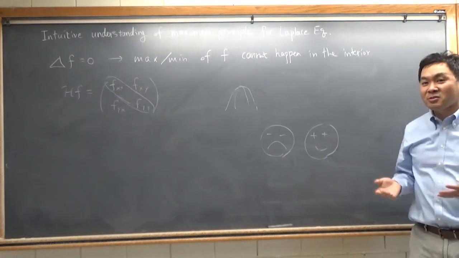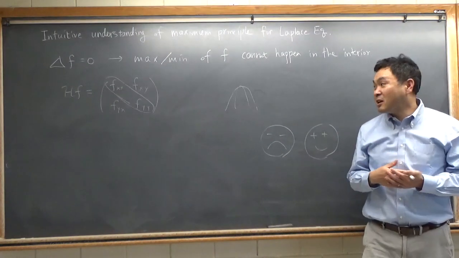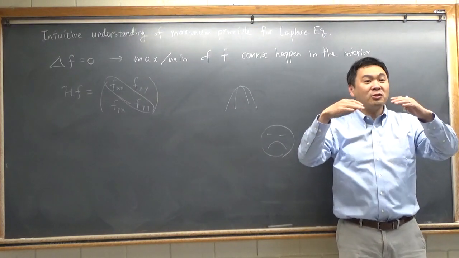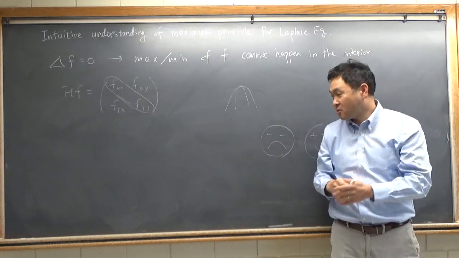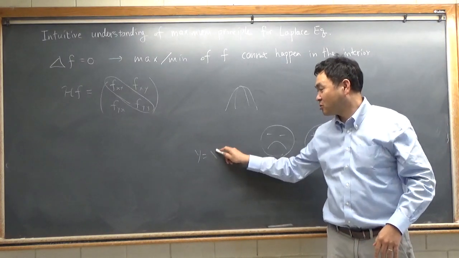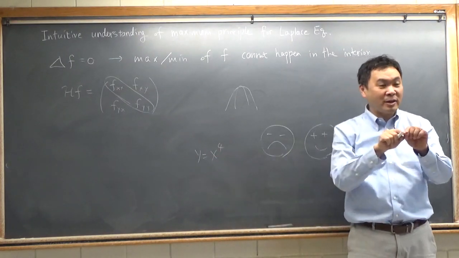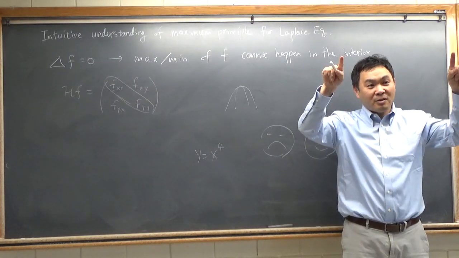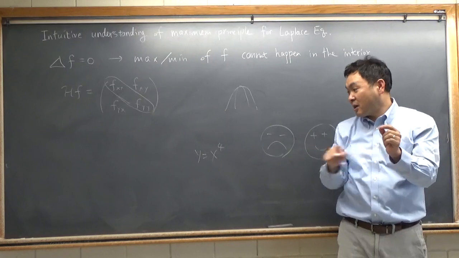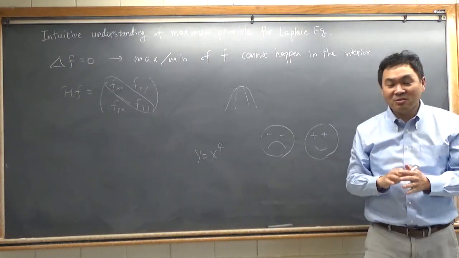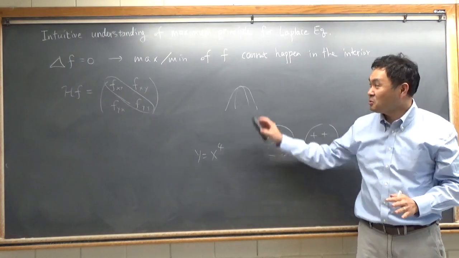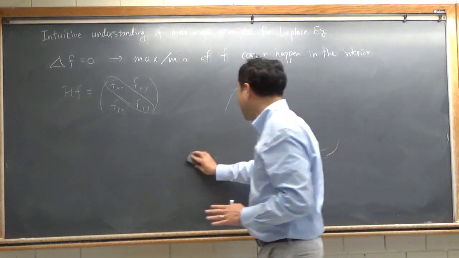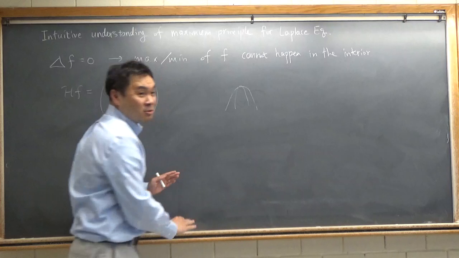Of course, things are not as simple as that, because sometimes you might have a second derivative equal to 0 and still, like y equals x to the fourth power, this graph would be overall concave up, but the second derivative is 0 at 0. So there's some problem with using this as a rigorous proof, but nonetheless, it kind of makes sense if you think about it.